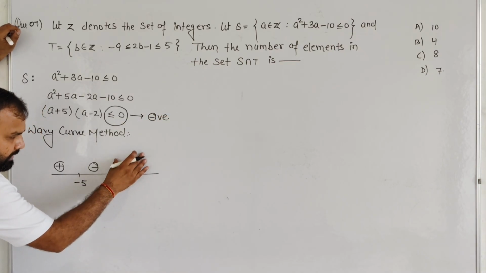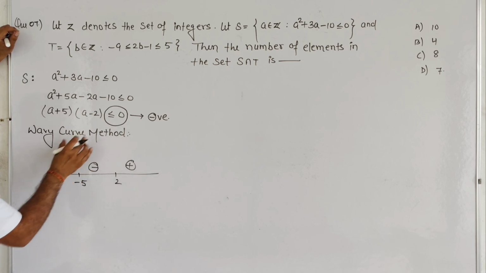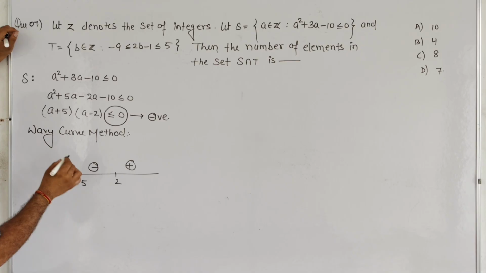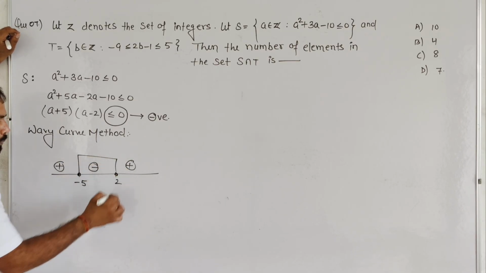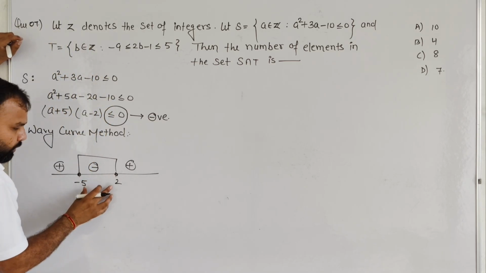So this is the region of positive numbers, this is negative, and this is positive. We require only negative, so we take all the numbers lying between minus 5 and 2, only integers.